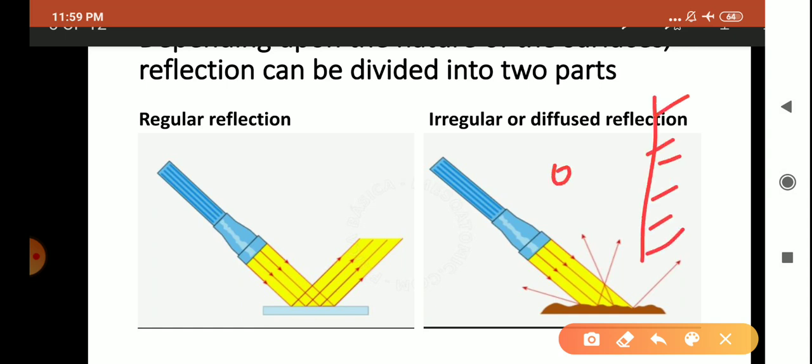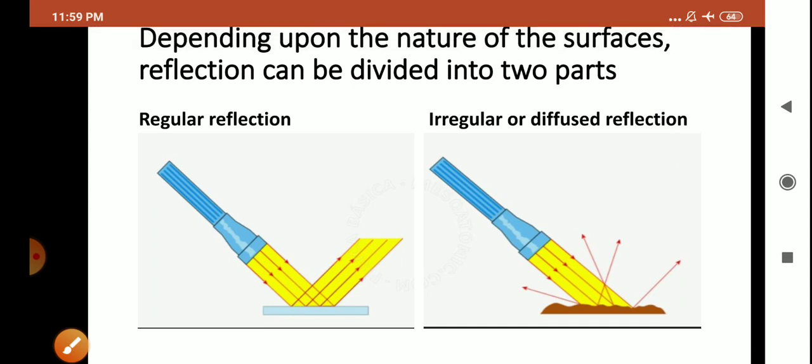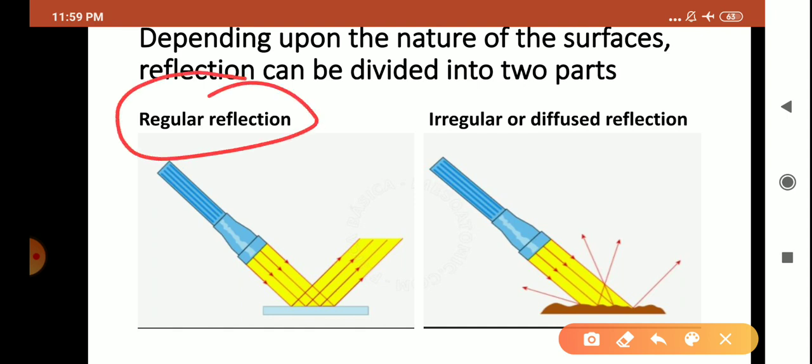And if you strike a ball here, will this ball bounce back to you? In the same way, the light rays also bounce back when they fall on different surfaces. So children, depending upon the nature of surfaces, reflection, which means bouncing back of light, can be divided into two parts. Number one, regular reflection, and number two, irregular or diffused reflection.